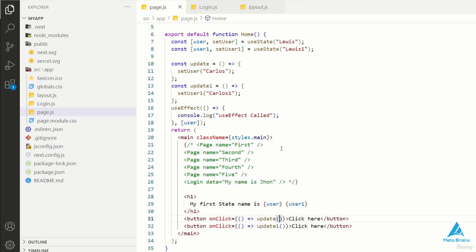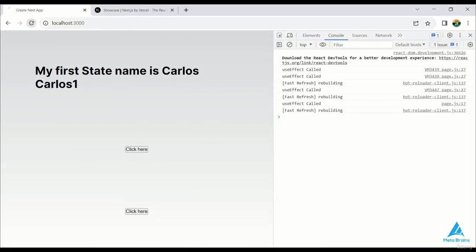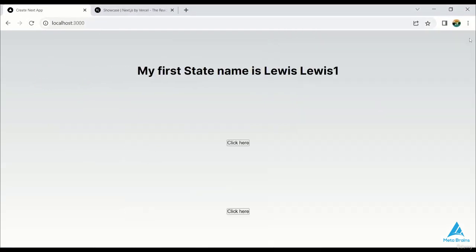So this was our basic lecture in which we saw the use of state. We have seen two types of hooks: useEffect and the second, useState.